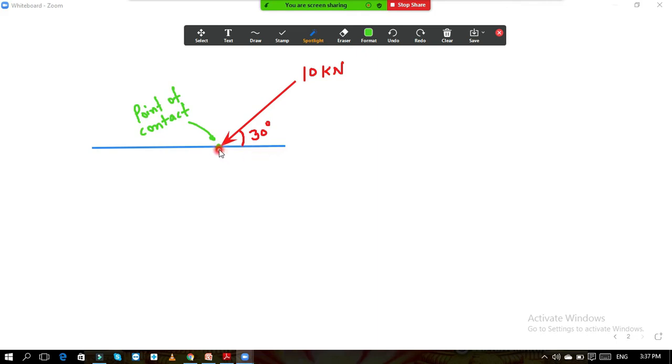You have to draw both lines, parallel to the x-axis and parallel to the y-axis, in such a way that your force comes in between those two lines, or in between those two components.